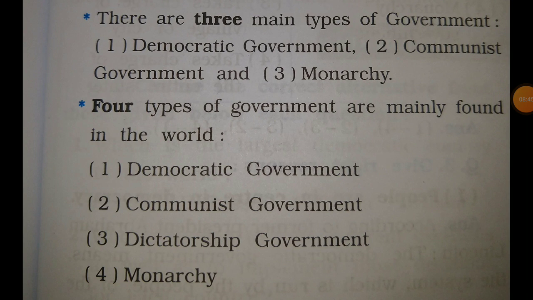There are three main types of government: democratic government, communist government, and monarchy. Four types of government are mainly found in the world: democratic government, communist government, dictatorship government, and monarchy.